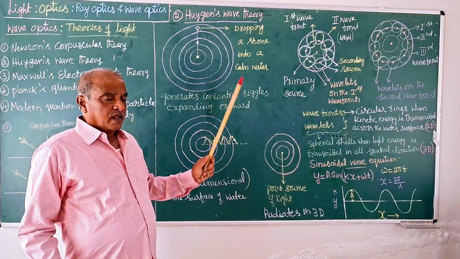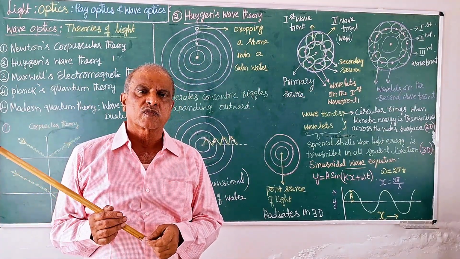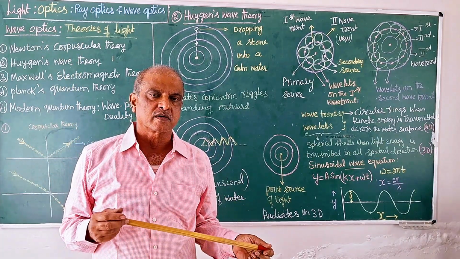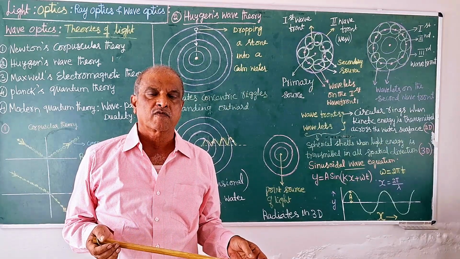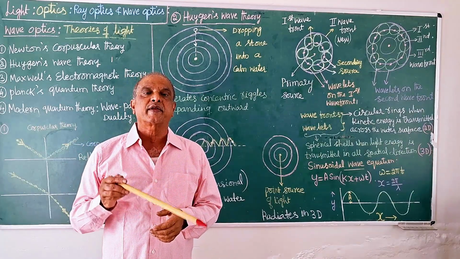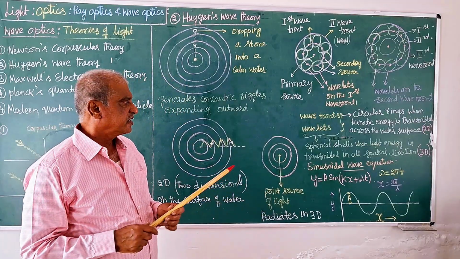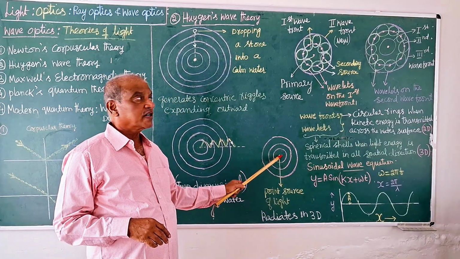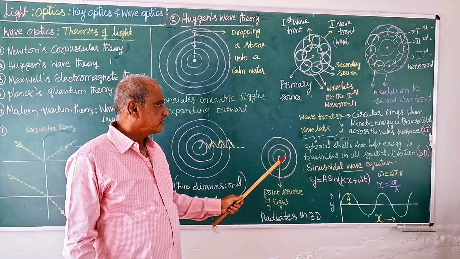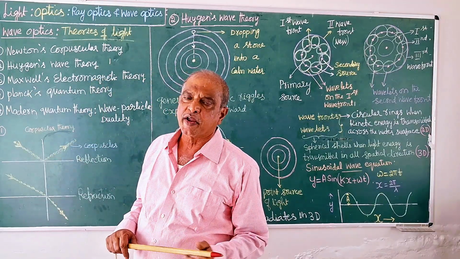He said every space is filled with that material, or ether medium. But that was a drawback. Why? Most of our space is empty. Even then, the light energy is transmitted. But he said a material medium is a must for the transmission and generation of the wave. But there's a drawback. Later, it has been modified.